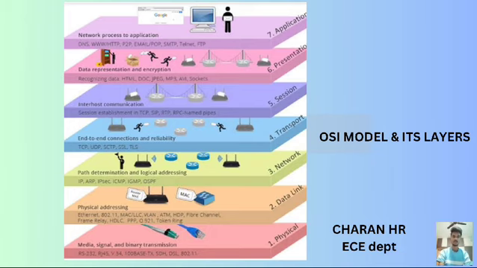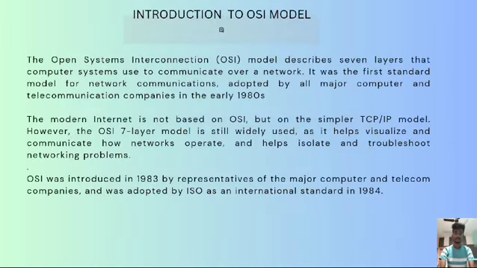In this video, I will be discussing the OSI model. I hope it will be informative and helpful to all. Now I am working through the introduction. The Open Systems Interconnection model describes the 7 layers computer systems use to communicate over a network.